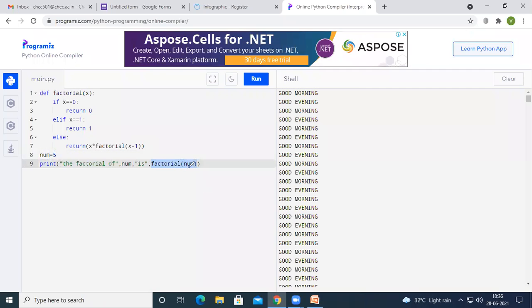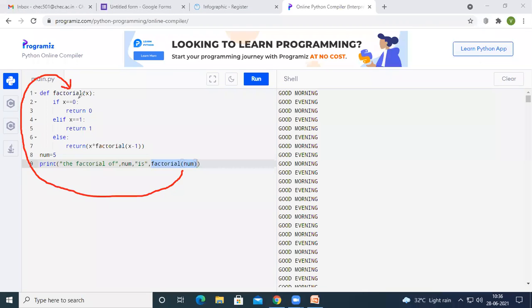Now this factorial function is going to be called. For calling the factorial function, we have to provide one parameter, and that parameter will be assigned to x. Here x will be assigned with num, where the value of num is 5. So the value of x here is 5.